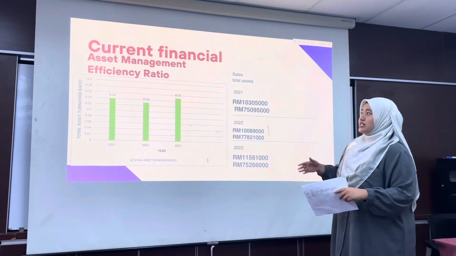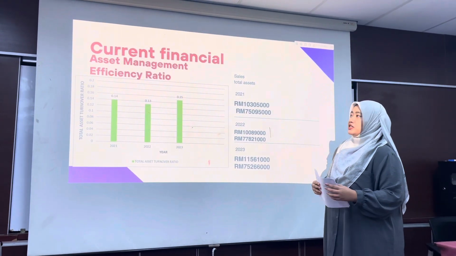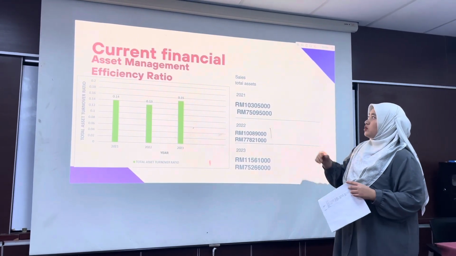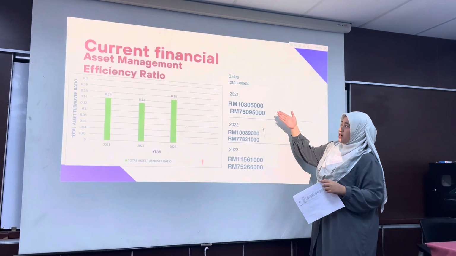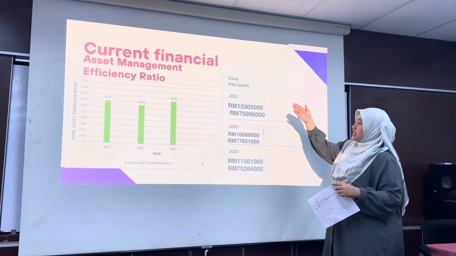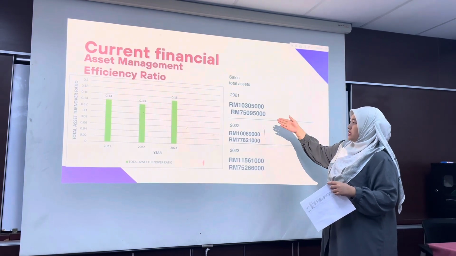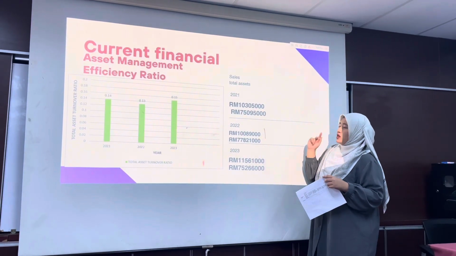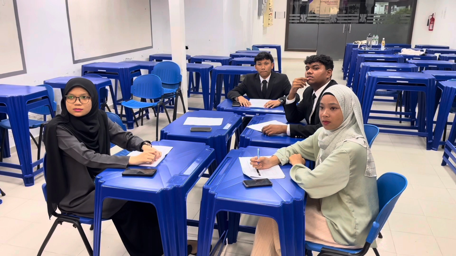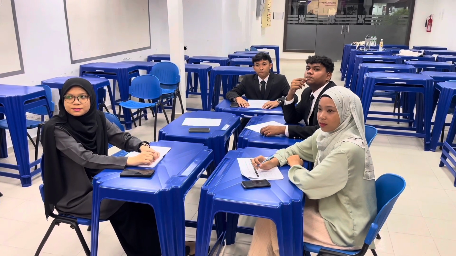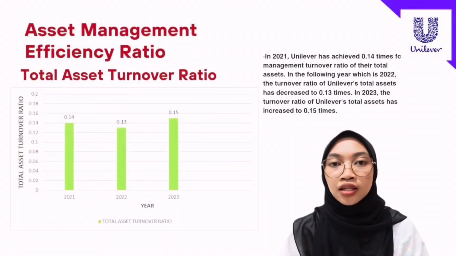Okay, for the next slide is the current financial asset management efficiency ratio. For sales in 2021, we got 10,305,000 ringgit, and for the total asset, we got 75,095,000 ringgit. Okay, for the total asset turnover ratio in 2021, we got 0.14. Next, asset management efficiency ratio.